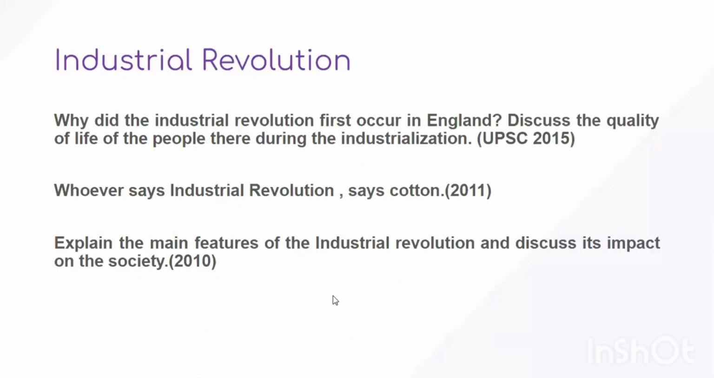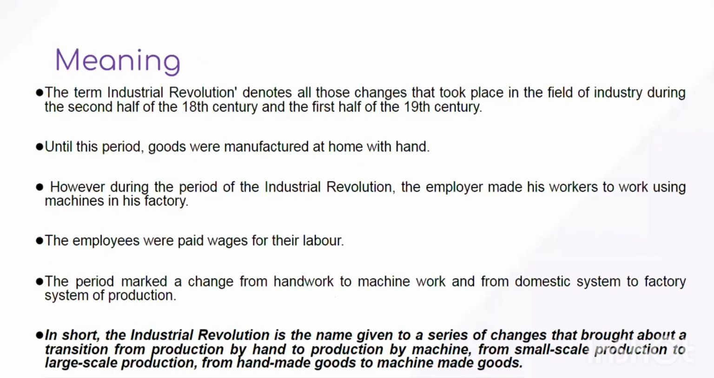Okay, so when we say the term industrial revolution, it is a term used to denote all the changes that took place in the field of industry during the second half of the 18th century and the first half of the 19th century. Now, when I say second half of the 18th century, can anyone tell me what is the exact time period?